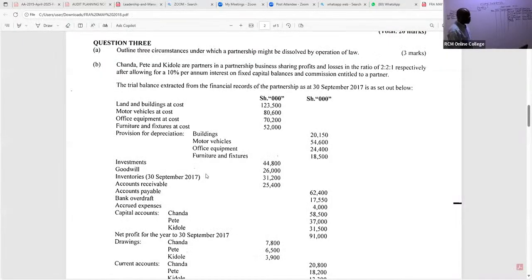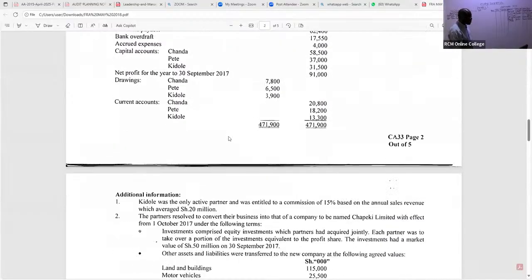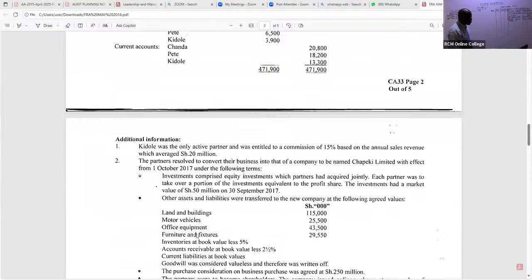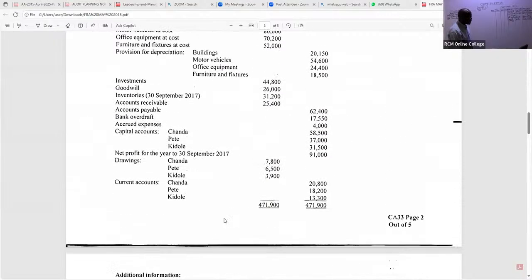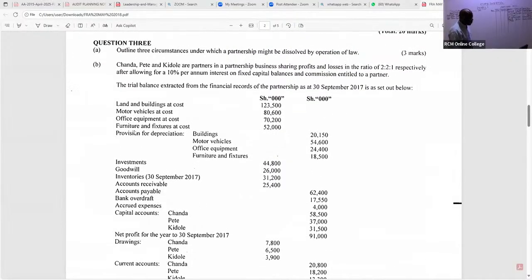So the next one is what we are calling furniture and fixtures. This furniture and fixtures was basically taken up by the new company. So furniture and the fixtures go back to the net book value. It is 52,000. So we have here furniture, 52,000 minus